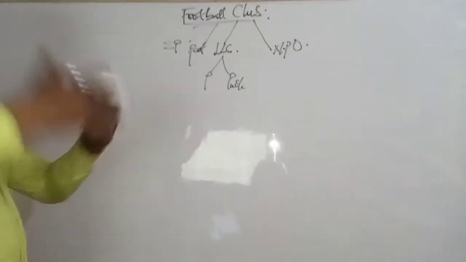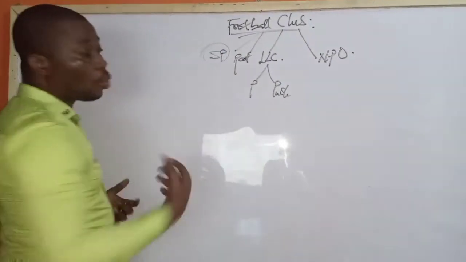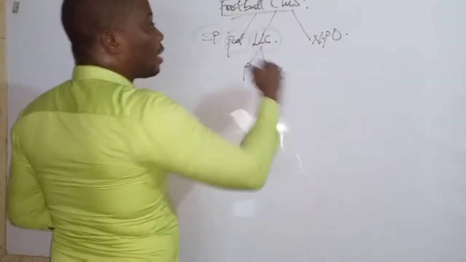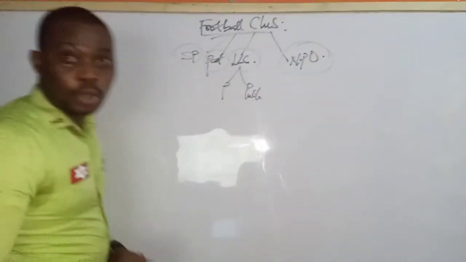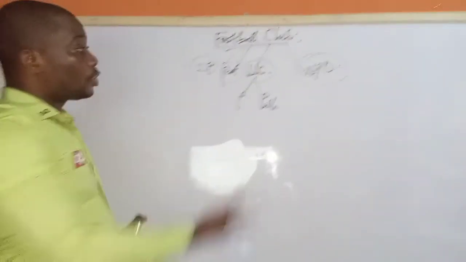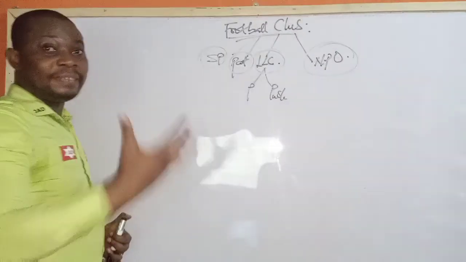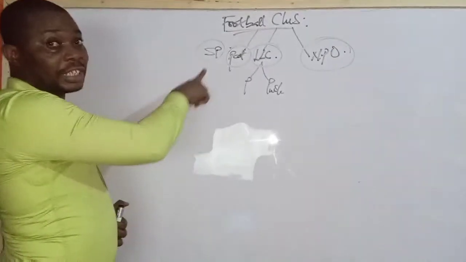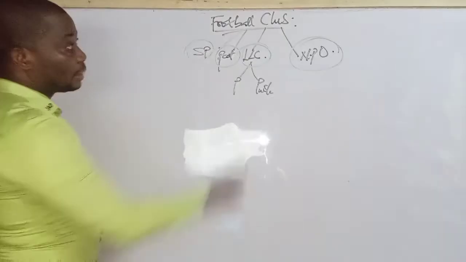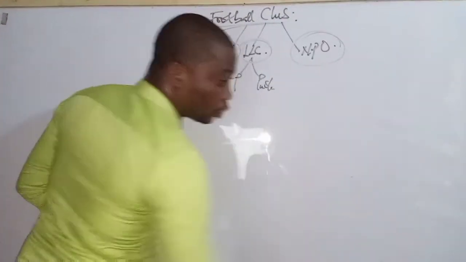But whichever model it's operating, we already have accounting for sole proprietorship, which is called a one-man business. We have accounting for partnership. We have accounting for companies. We have accounting for non-profit making organizations. So what you can do to help you understand what we're doing here is to take your classes on all this. It means that if the business is operating as a sole proprietorship, you report it as a sole proprietorship. If it's operating as a partnership, report it as a partnership. If it's a public or private company, report it as public or private. If it's operating as non-profit, you report it as a non-profit organization.